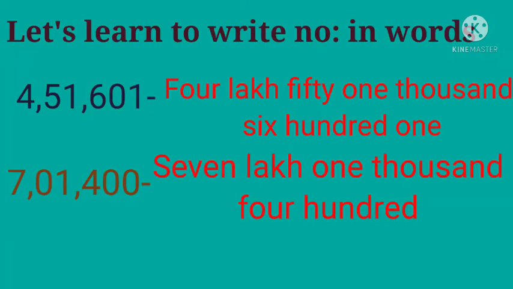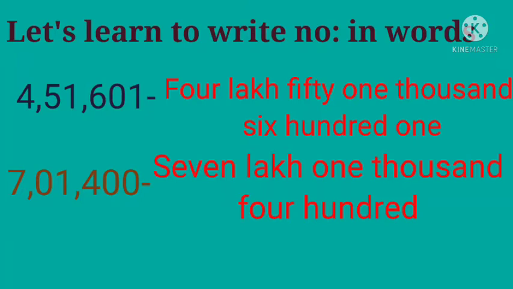Then look at the next number. What is the number name? How will you write this? There are 3 periods. Ones, 1000, lakh. Look at the places. Ones place there is 0. Tens place 0.